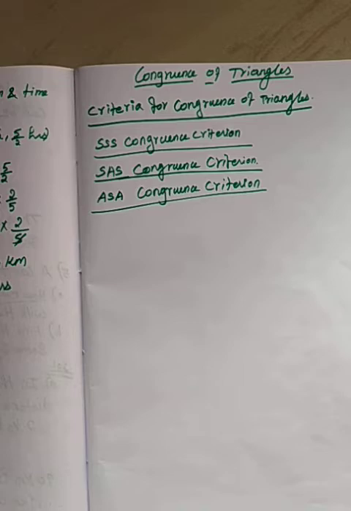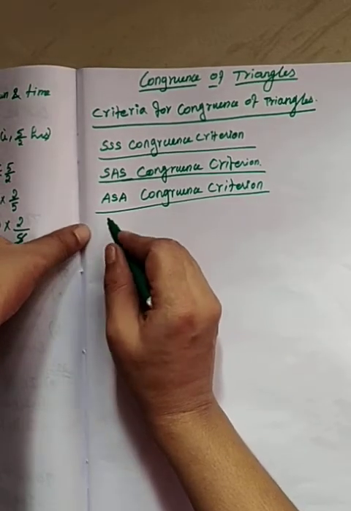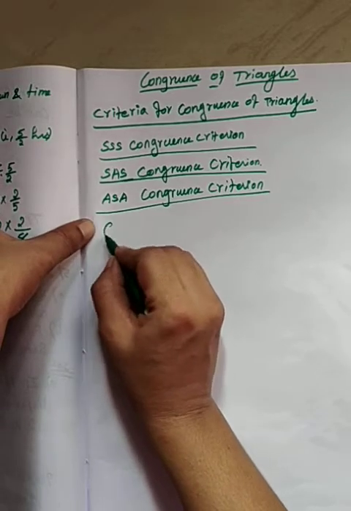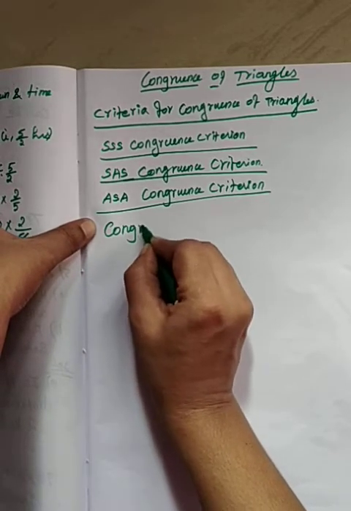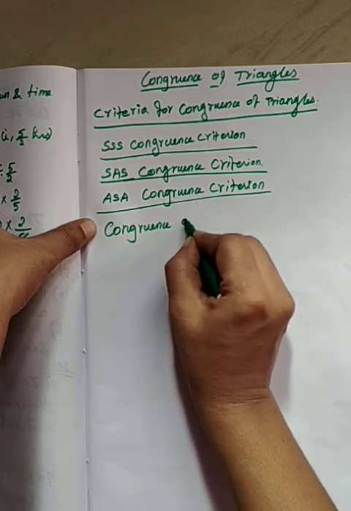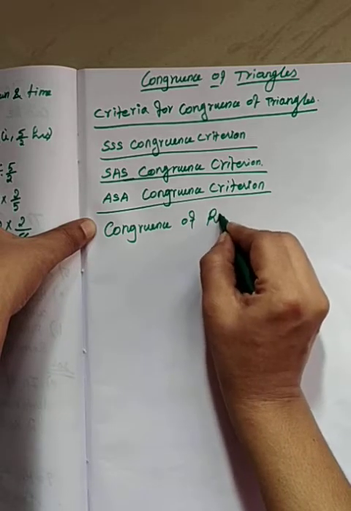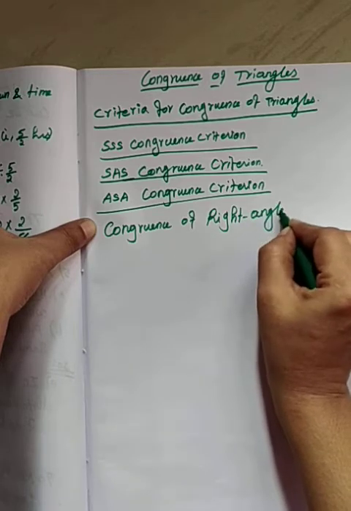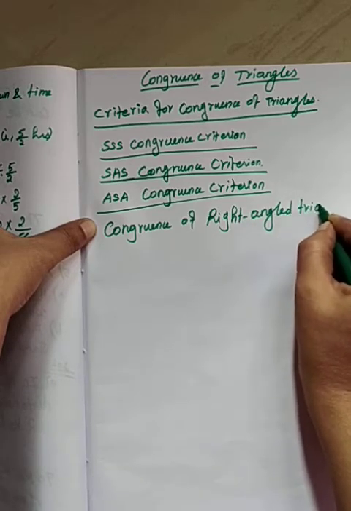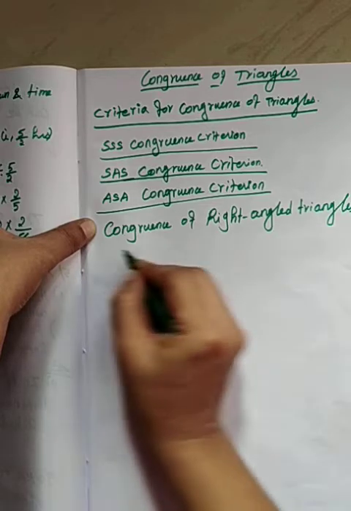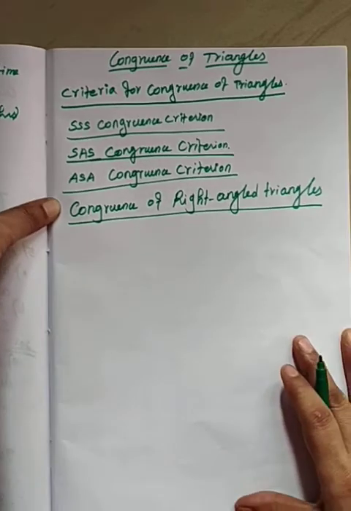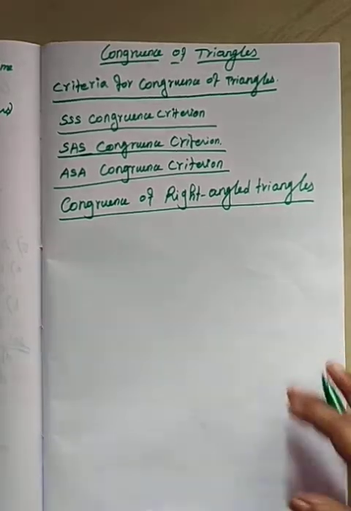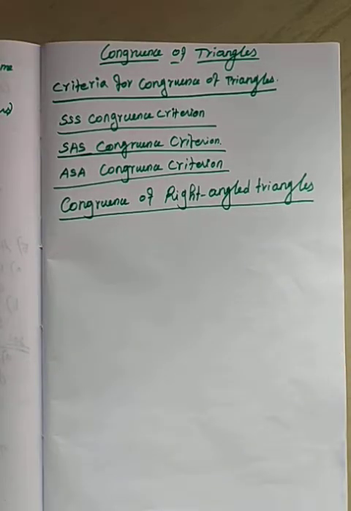Now we have to see congruence of right angle triangles. Right angle means 90 degrees, everybody knows that.